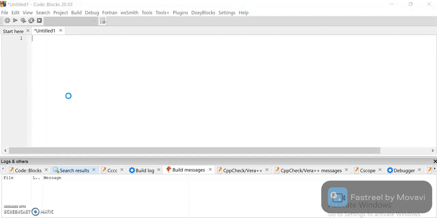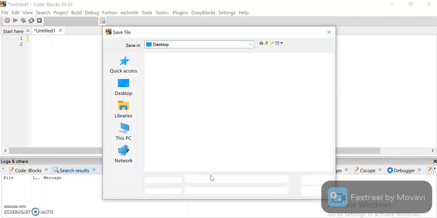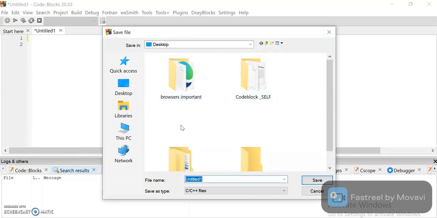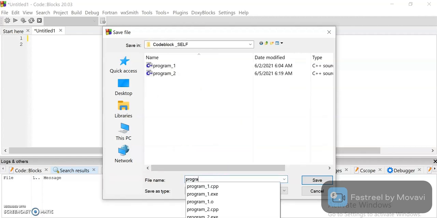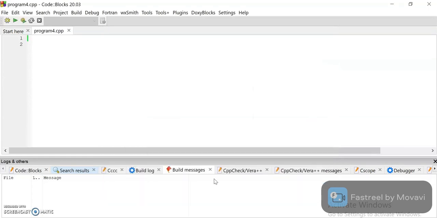So let's first include the header file, that is #include <iostream>, using namespace std.